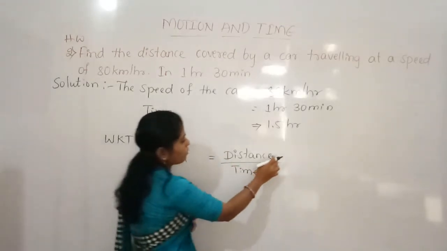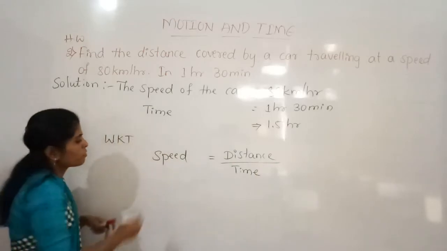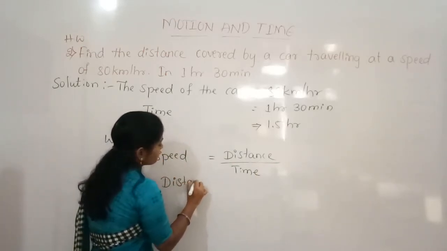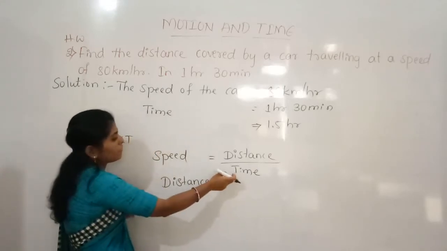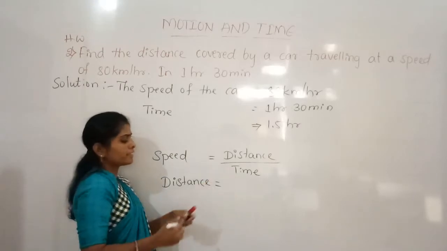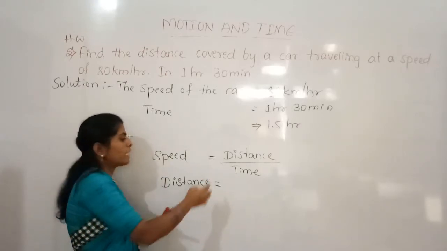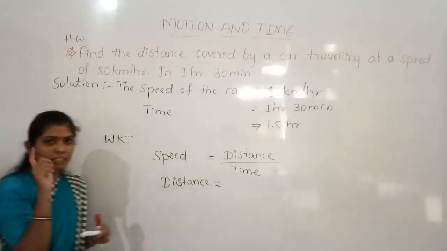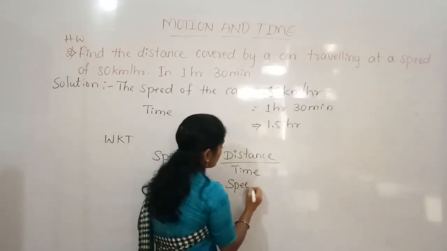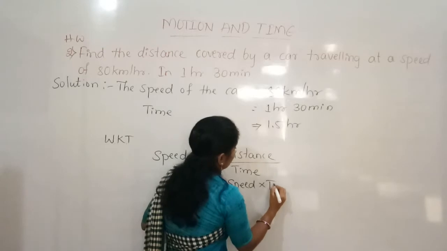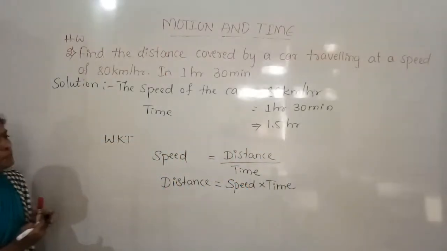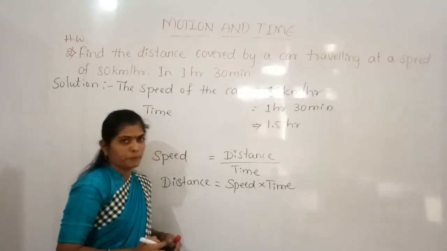We have to calculate the distance. So how can we write it? Distance is equal to, if the time is taken here, it is divided by, so if it moves to the other side, it becomes multiplication. So distance is equal to speed into time.